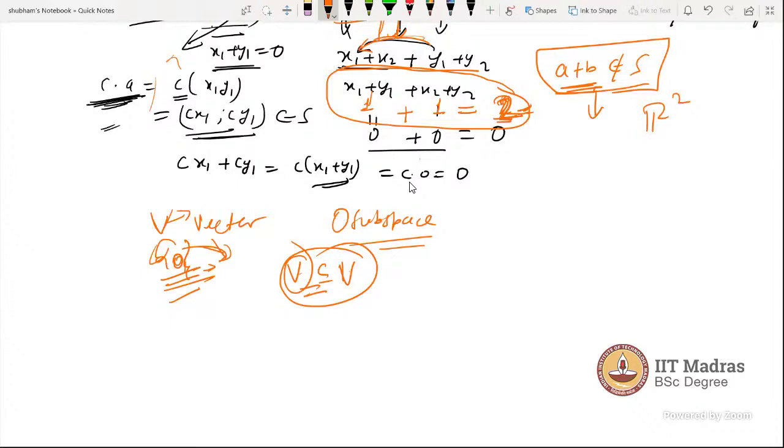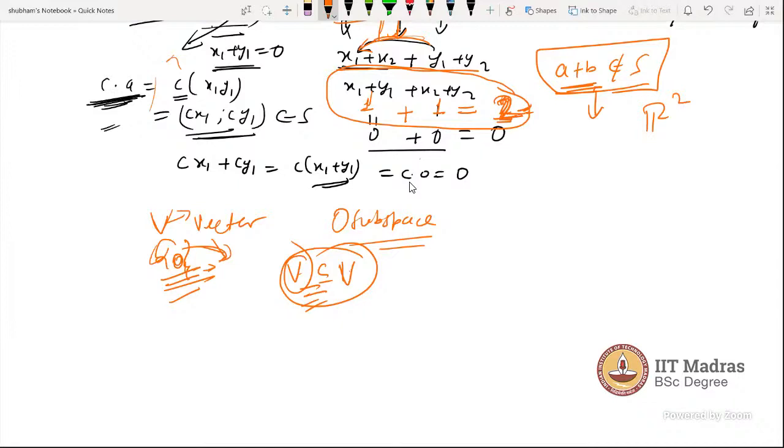Sir, I have a doubt. Can R2 be a subspace of R3? Yes, because all the lines crossing the origin and all the planes crossing the origin are subspaces of R3.